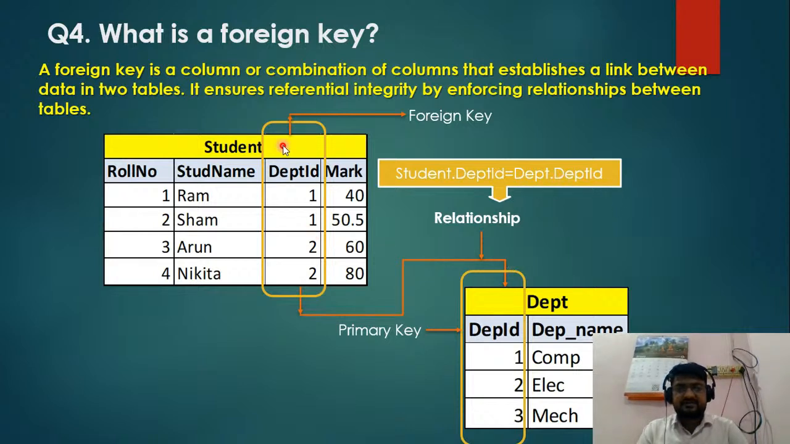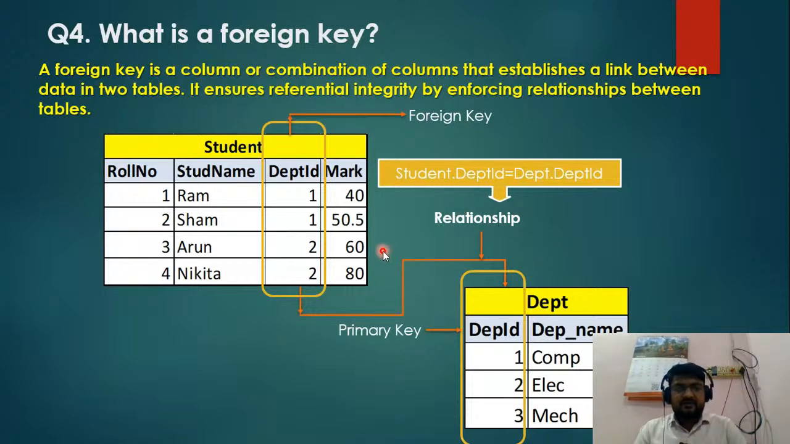So it will establish the relationship between the two tables. Basically, this is the purpose of the foreign key, and it also ensures referential integrity by enforcing the relationship between the tables. So it will also establish the relationship between these two tables.